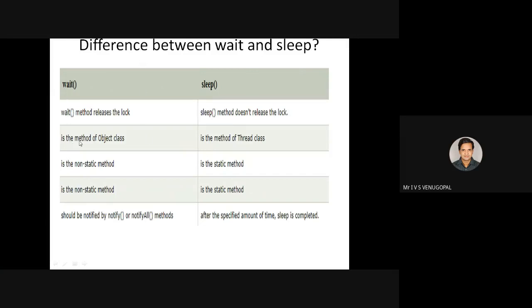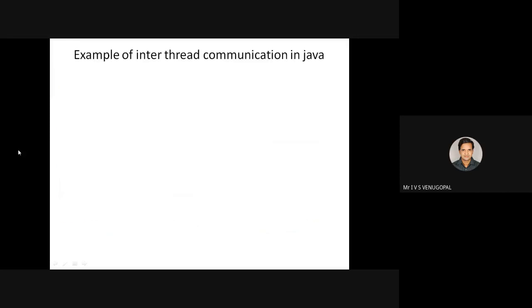Wait is a method of the Object class, whereas sleep is a method of Thread. Sorry, sleep is a static method of the Thread class. That's why I'm writing Thread.sleep with the specified number of milliseconds. So it is a static method, wait is a non-static method. These are some of the differences between wait and sleep.